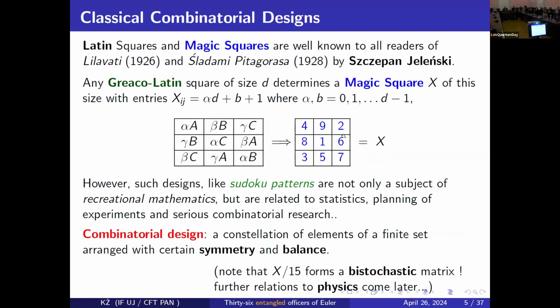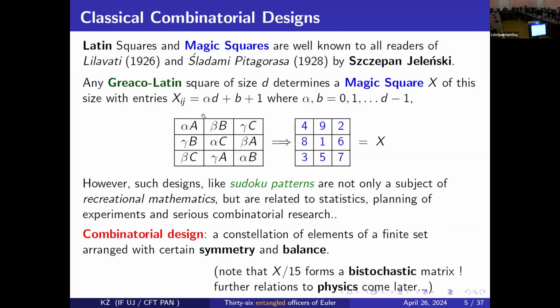And there's a related notion called a Greco-Latin square, and it's a one-to-one relation. Having such a magic square, by such a change of variables, you get a pattern which we call a Greco-Latin square in the following way. So look, alpha, beta, and gamma are Greek letters. In each column and each row, there is only once a single letter.